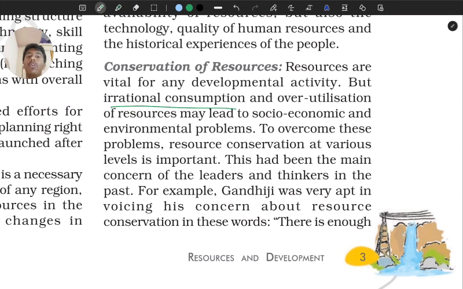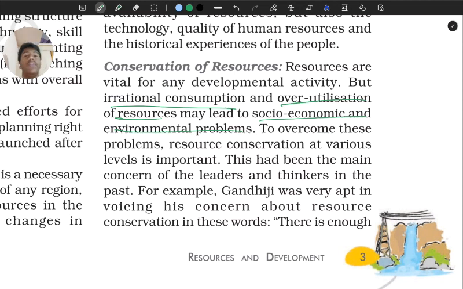I'd exploit that gold until it's depleted, until it's done for, right? So overutilization of resources may lead to socioeconomic and environmental problems. Obviously, if we need some iron or aluminum, we'll exploit it. That may lead to many of the problems. So if we have to do mining to extract iron, aluminum, copper, etc., right?